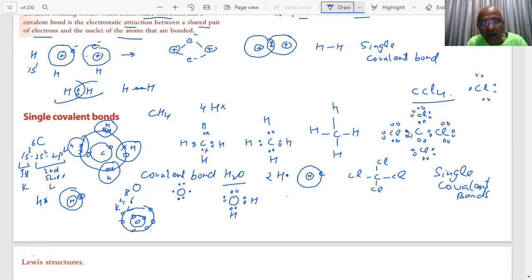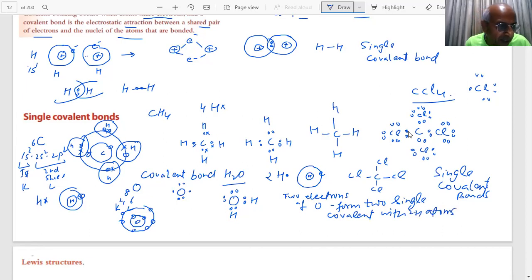Two electrons of oxygen form two single covalent bonds with two hydrogen atoms.